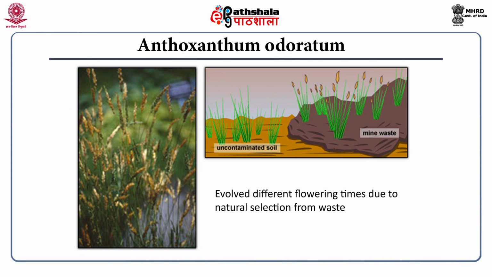As you can see in this particular image, the grass variety that is growing in the mine waste has already flowered. So they cannot exchange pollen with those in the uncontaminated soil. There is no external barrier to gene flow, no geographic barrier, yet they cannot mate with each other. Reproductive isolation happens, but there is no external barrier in this case.